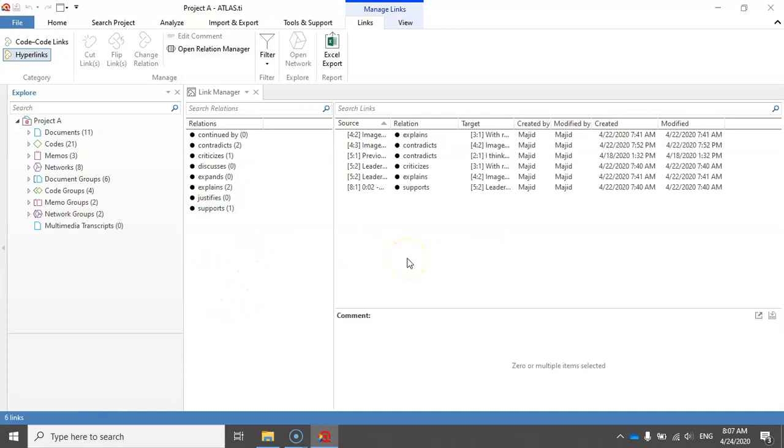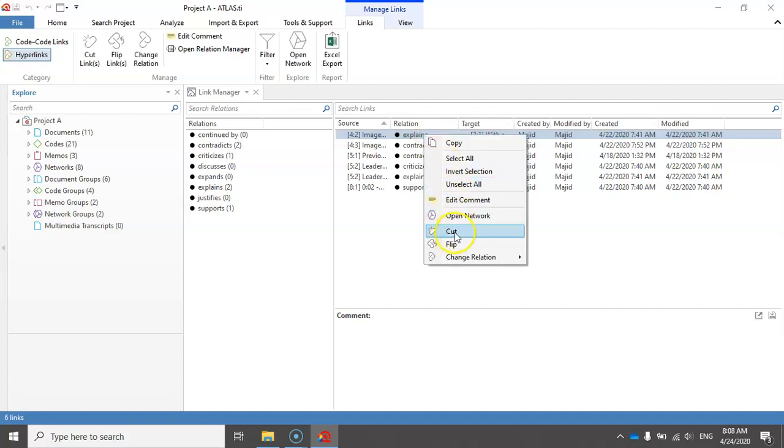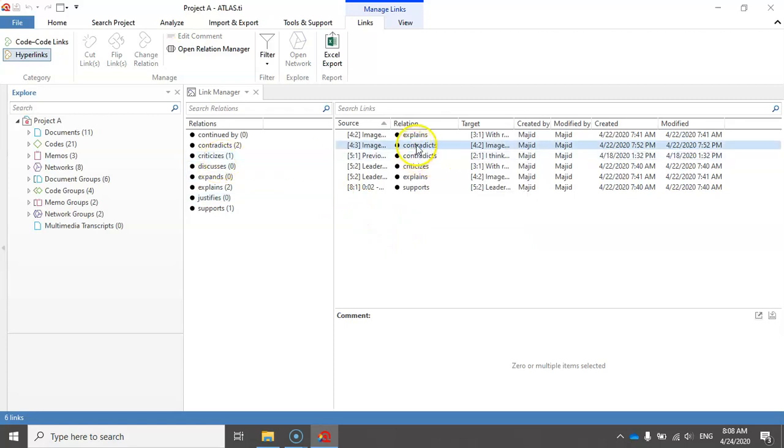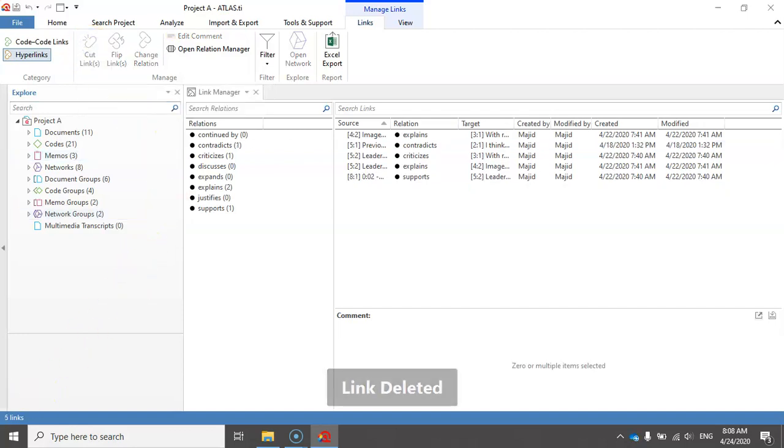All right, now there are a few possibilities here. If I right click on any of the links between the quotations, I can simply cut the link by selecting this option. Alternatively, I can select a link between 2 quotations and then click on cut links. So let me cut the link between quotation 4.3 and 4.2 by clicking on this button. Now I have 5 links in this project.